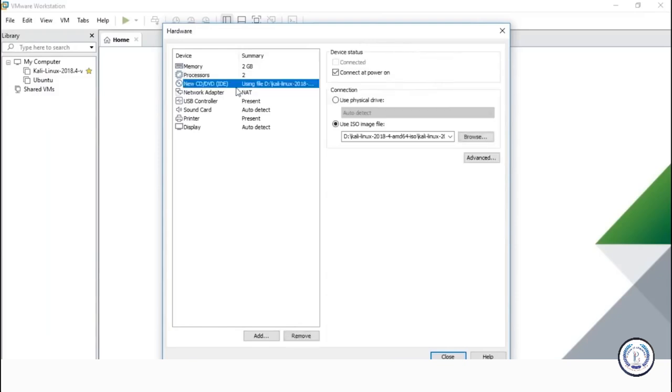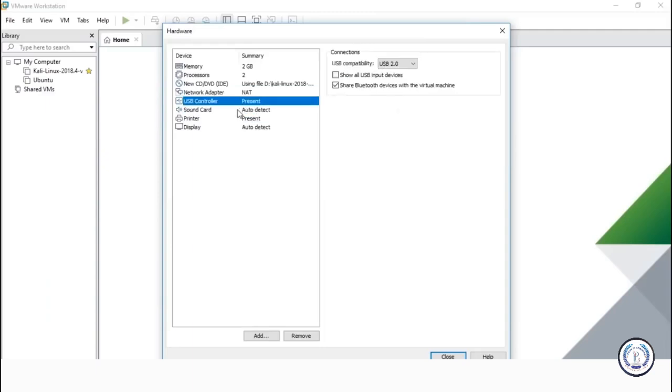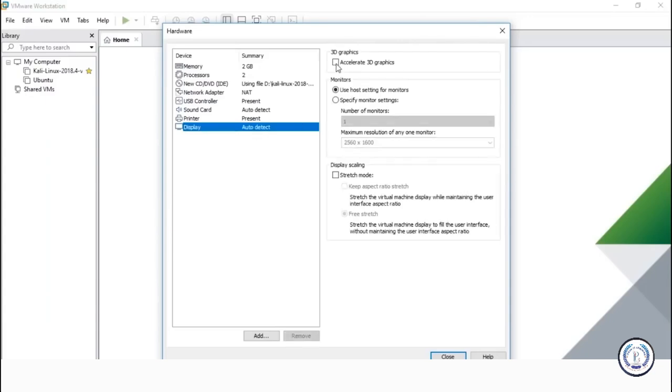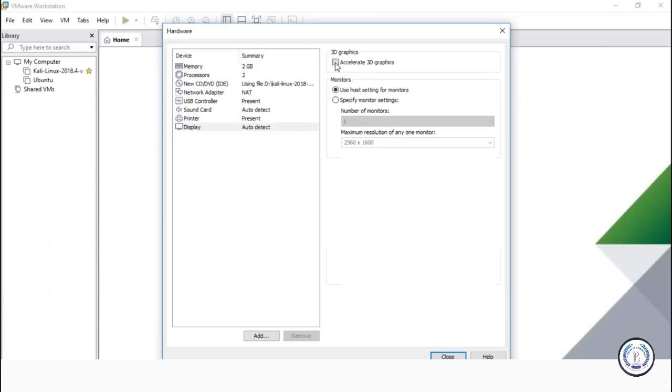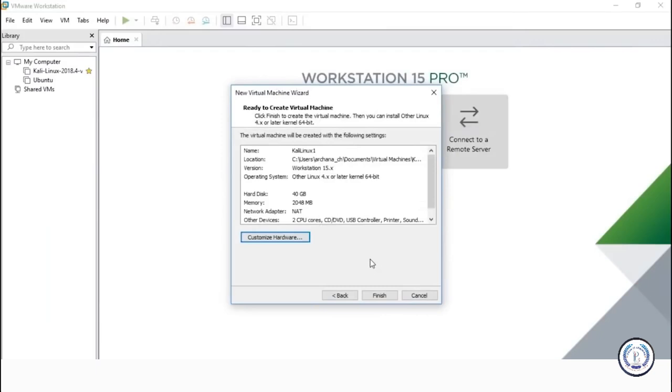And yeah, we have already attached the image. Network adapter, you can set for NAT. USB controller and sound card, you can retain the default settings. And as for the display, click on accelerated 3D graphics since Kali Linux has a graphical user interface. It says 768 MB is the recommended amount of memory that you can use for graphics. So let's go ahead and select that and click on close. Well, you can actually make all the settings after installing Kali Linux as well. No problem there. Once you've done that, click on finish here.